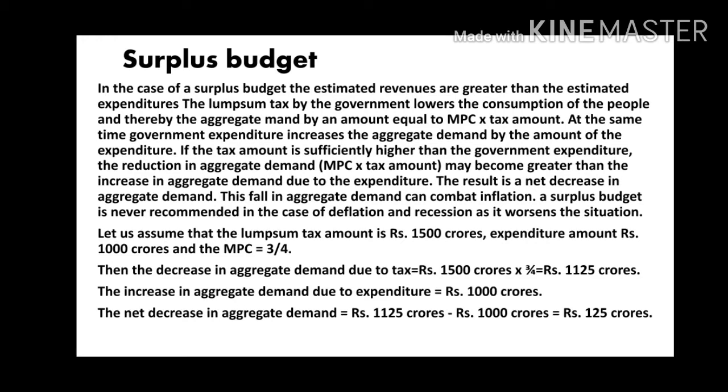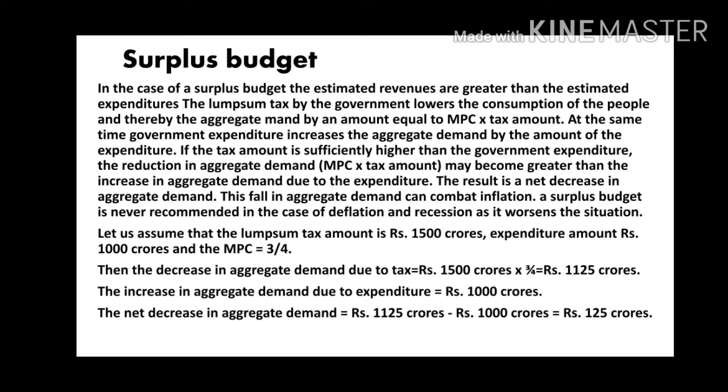Surplus budget. In the case of surplus budget, the estimated revenues are greater than the estimated expenditure. The lump sum tax by the government lowers the consumption of the people and thereby the aggregate demand by an amount equal to MPC into tax. At the same time, government expenditure increases the aggregate demand by the amount of the expenditure.